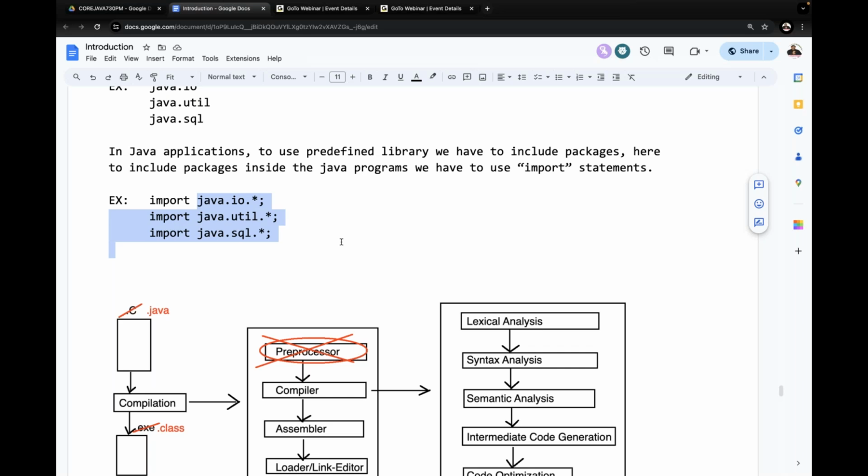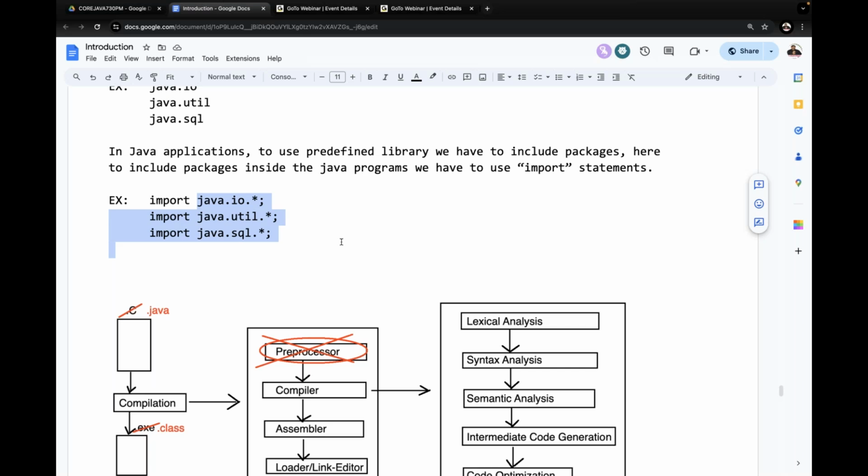Is that preprocessor supporting dynamic loading? Definitely it is not supporting here. Because of that reason, Java doesn't require what there? Preprocessor. And moreover, what exactly the work that could be done by preprocessor? That would be done by compiler and JVM inside the Java software. Because of that reason, we don't require a preprocessor kind of component inside the Java. Yes, sir. Got it or not?